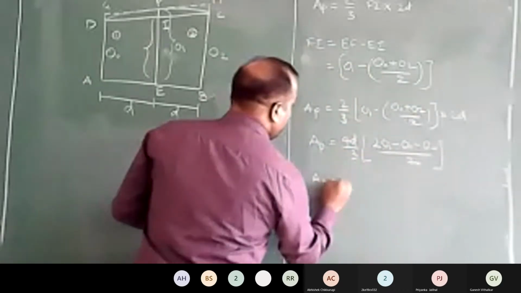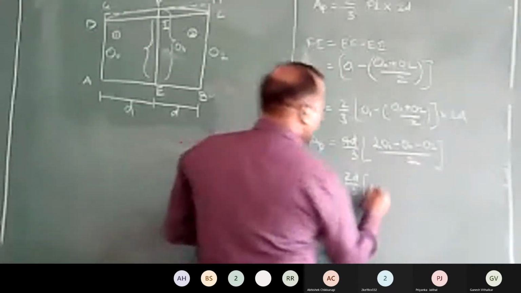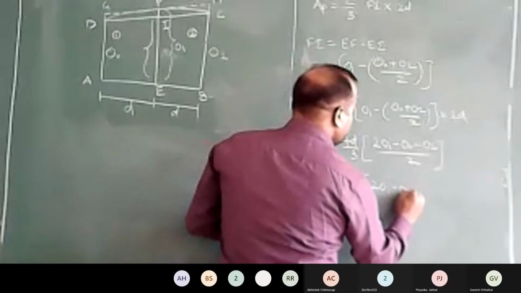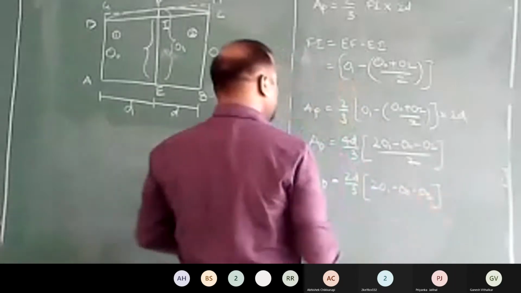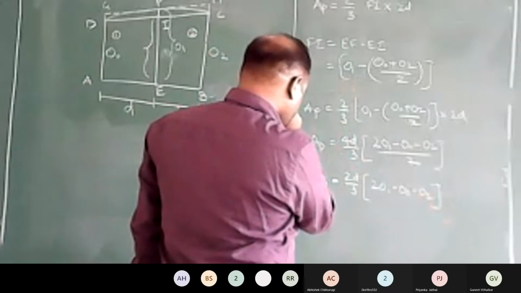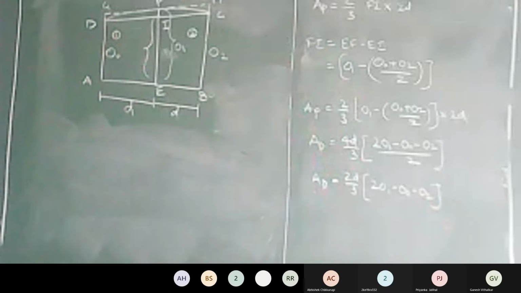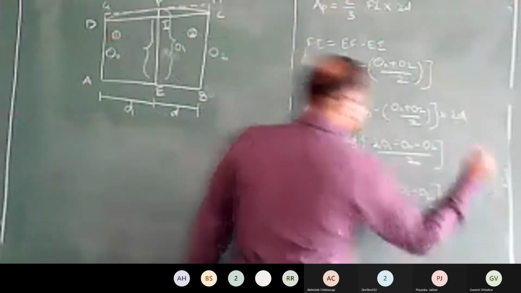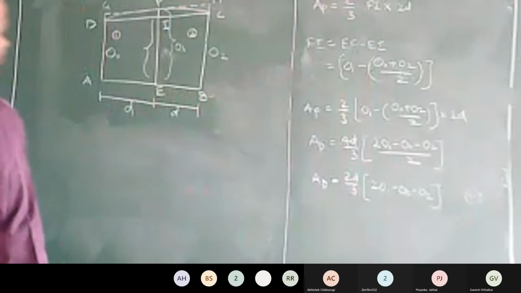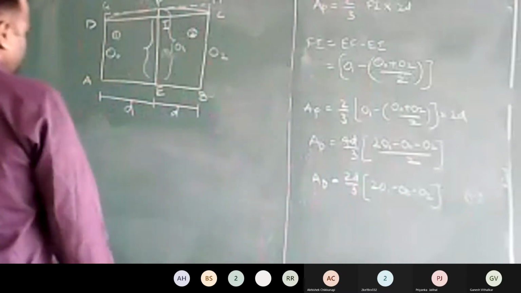Now area of parabola will be 2d by 3 multiplied by 2 times of O1 minus O0 minus O2. Okay, so let us call this equation 2. Please check if I got the same answer as in the previous way, where we arrived at the expression for area of parabola.